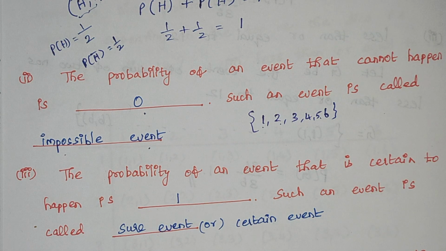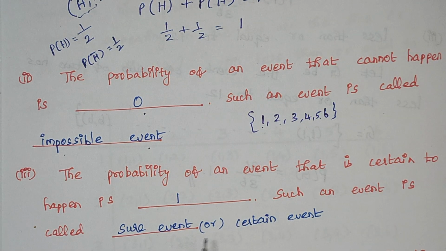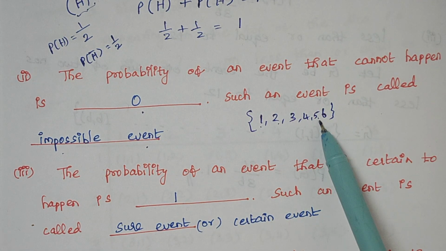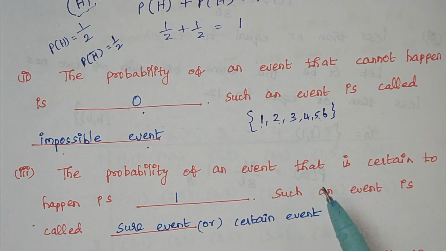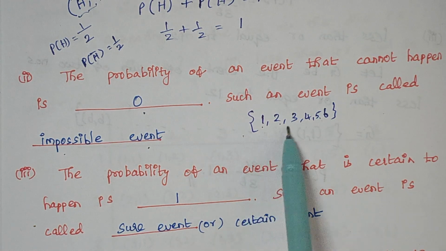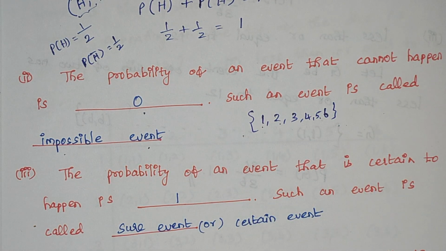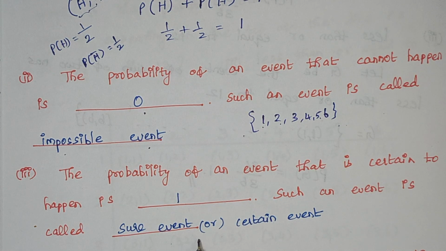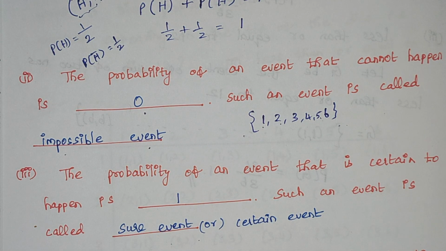Right. Now the next thing: the probability of an event that is certain to happen is 1, and such an event is called a sure event or certain event. So here again we can consider the same example of throwing a die. Here, probability of getting odd numbers, probability of getting even numbers. So it is possible with these options, right? So that type of event is known as a sure event or certain event.